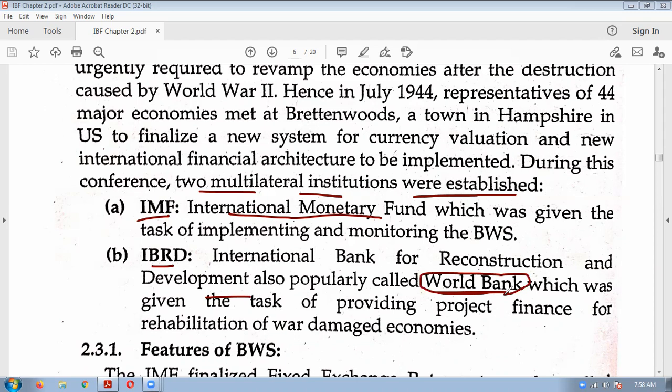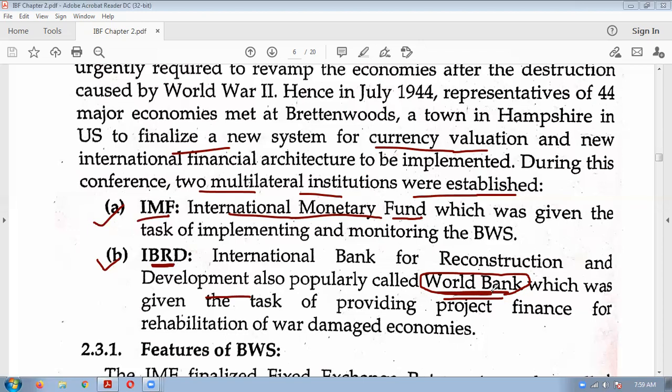So the first purpose of Bretton Woods was to finalize a new system for currency valuation, and in that conference only they created two new multilateral institutions, which are the IMF and the IBRD, World Bank. These two names you might have heard frequently. IMF, International Monetary Fund, and another is the IBRD, International Bank for Reconstruction and Development, World Bank.